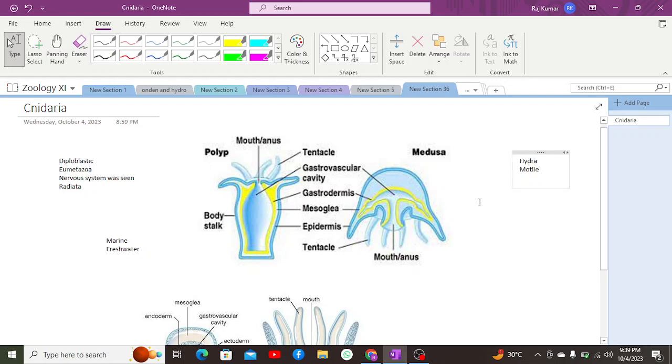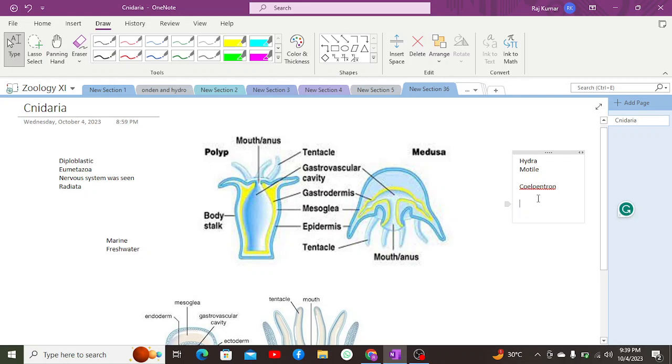Apart from which, when it comes to their other characteristics, they have a single hollow cavity which functions as a body wall, as well as the digestive cavity known as the gastrovascular cavity, or coelenteron. Due to the presence of coelenteron inside them, they are known as coelenterates.